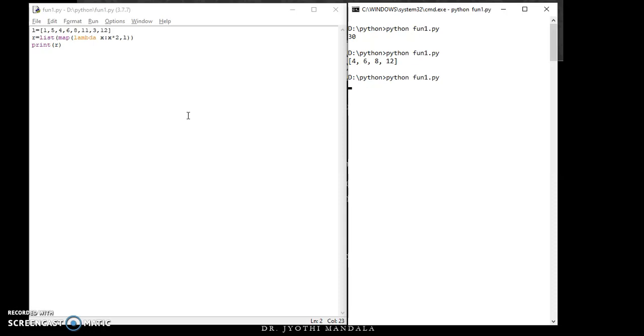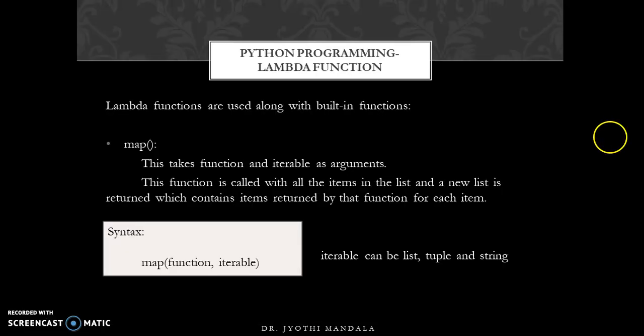And if you see, we get a list where each value is doubled, like this is 2, this is 10, this is 8, right? So this is how the map function can be used in combination with the lambda function. Here we can have a normal function also, but we are combining it with the lambda function, right? So this is how a map function can be used.